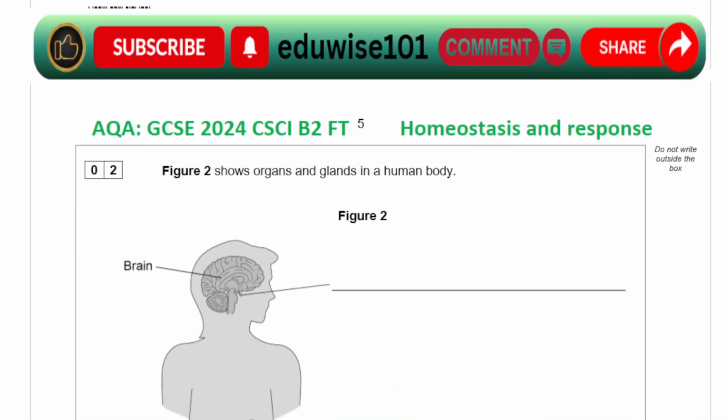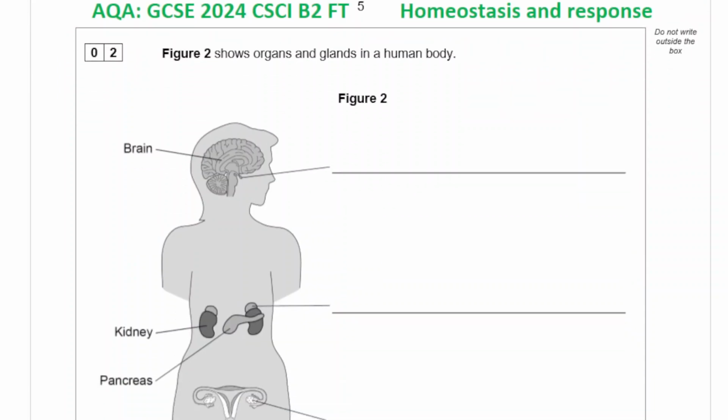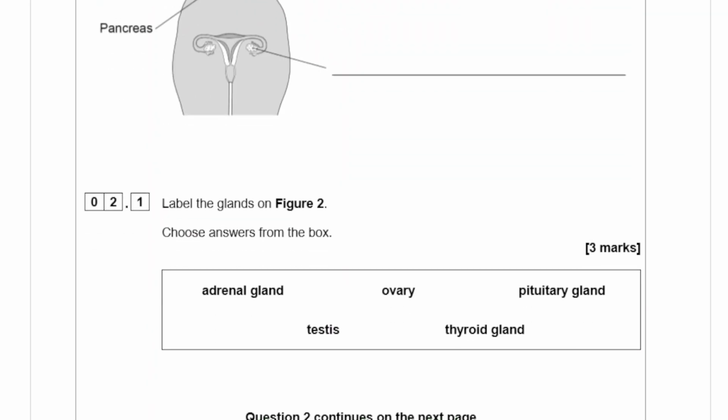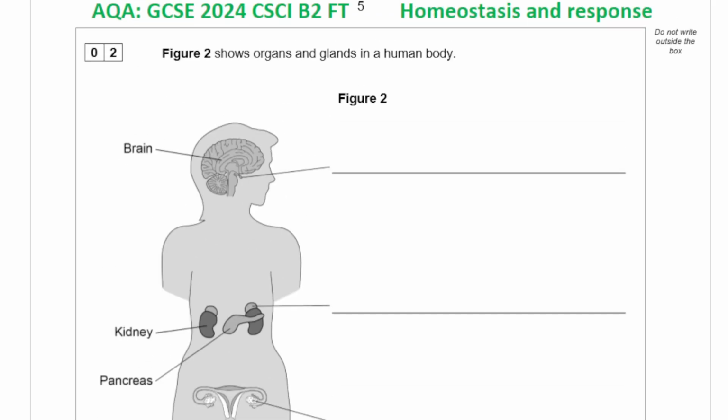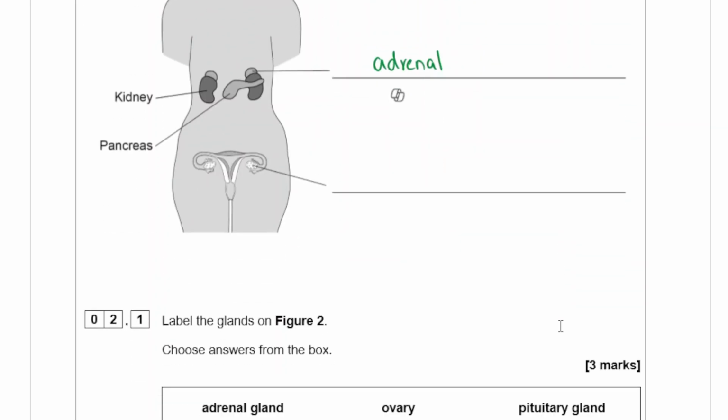Question number 2 is on the topic of homeostasis and response. Figure 2 shows some organs and glands in a human body. Label the glands in figure 2 using these words. So this is the pituitary gland. That's the adrenal glands. And this bottom one is the ovary.